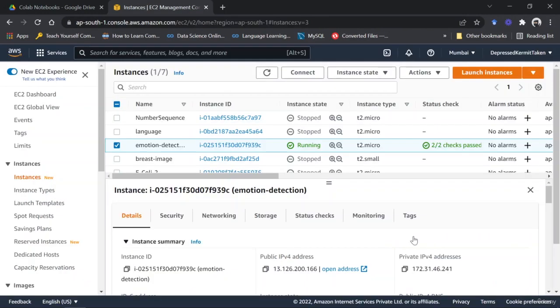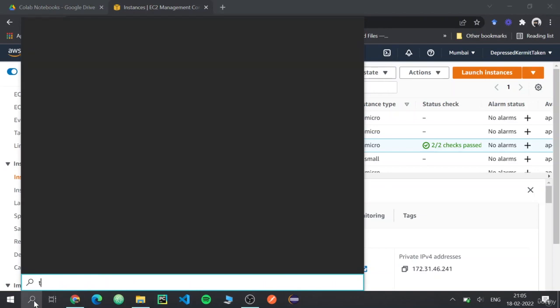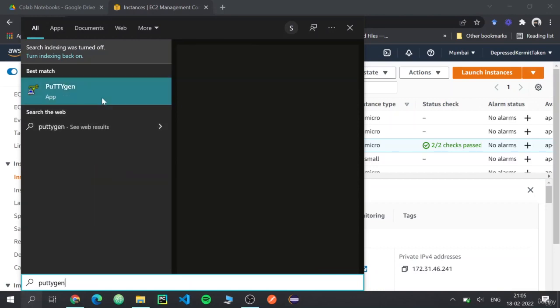Hi guys. So this would be the last video, right, for this project, and we're gonna transfer our files from our local machine to our virtual machine and then set up the code there so that we can run the code and have our site hosted on the AWS platform. Now, as I talked about the three softwares before, I hope you have already installed them onto your machine so that we can directly use them now. Right, so the first thing to move forward with is the PuttyGen software.